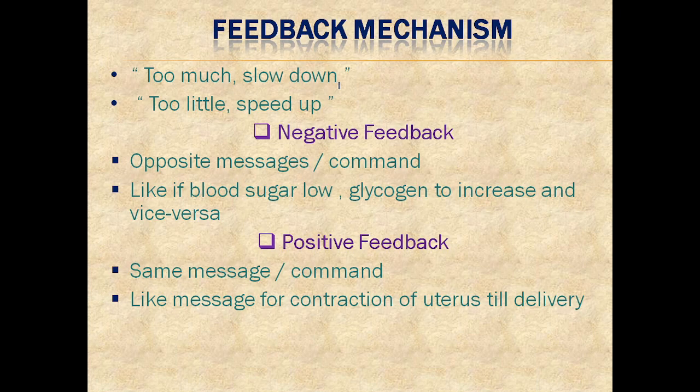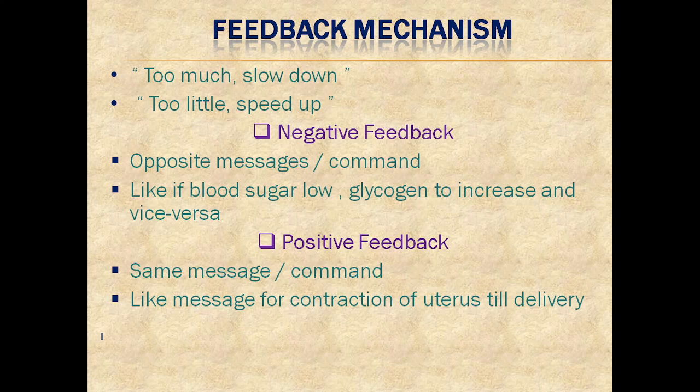Now you come to the feedback mechanism. It is: too much, so slow down; too little, so speed up. It means that when there is a high amount of hormone, the feedback is to please slow down the secretion, and when it is too little, then it says speed up the secretion to balance the hormone. Now there are two types of feedback, the negative feedback and positive feedback. First we'll see the negative feedback, which is opposite messages or commands.